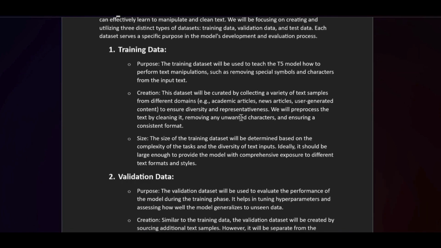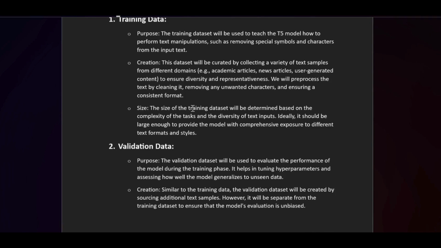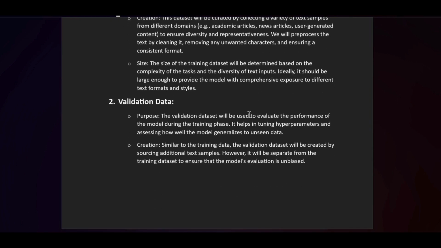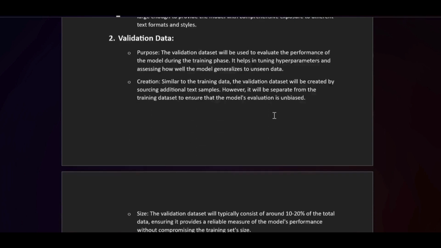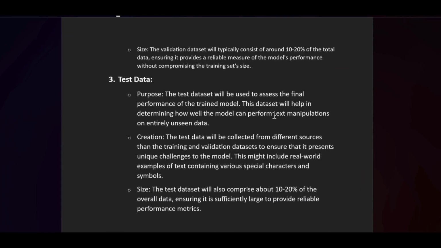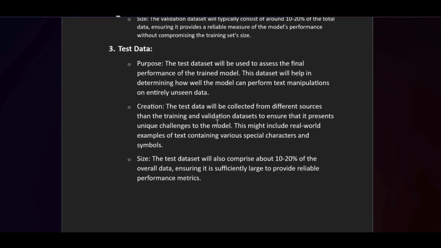The size will depend on the complexity of the task and the diversity of text inputs. Next, the validation data was used to check if the model is generalizing well on unseen data. And the last was the test data, in which we were checking the quality of outputs from the T5, and we were using gTTS to convert those outputs to speech.